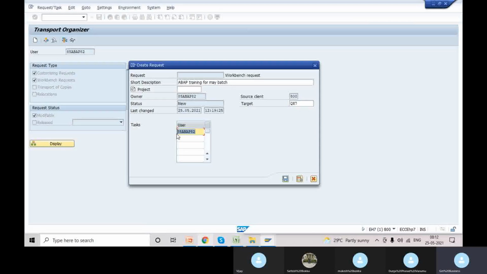So are you able to see my user ID here? 85 above 82. Yeah, sir. Yeah. So if you want to take backup, like if you are working together in your team with two developers, you can put another developer ID also under the same request.